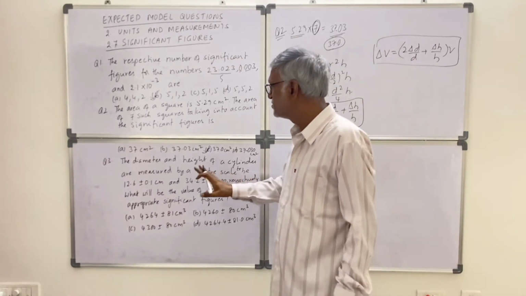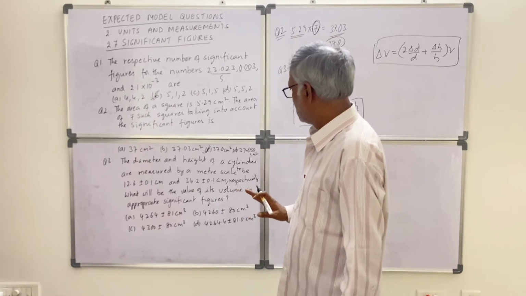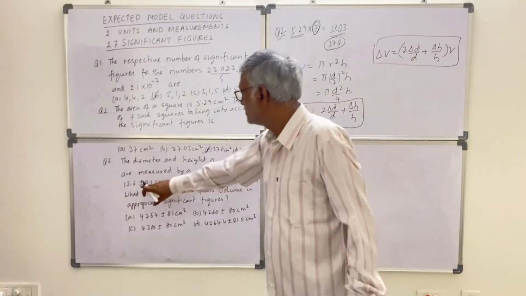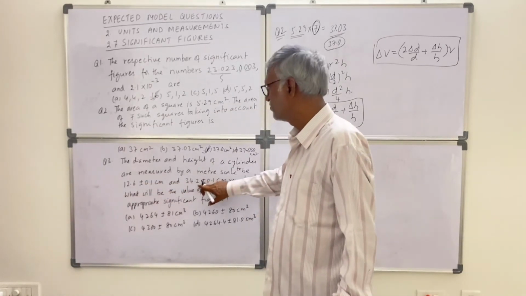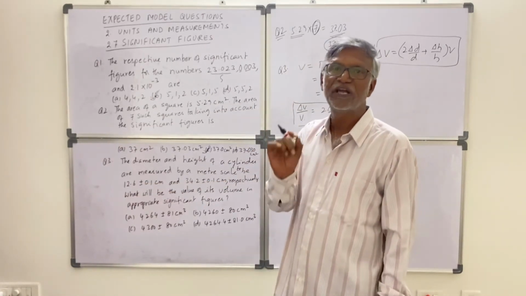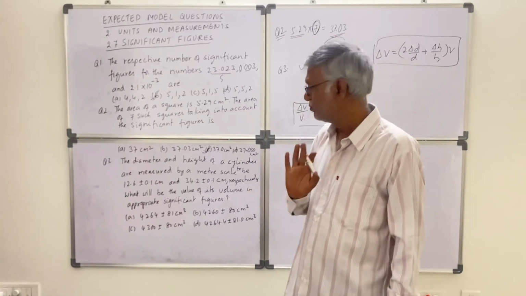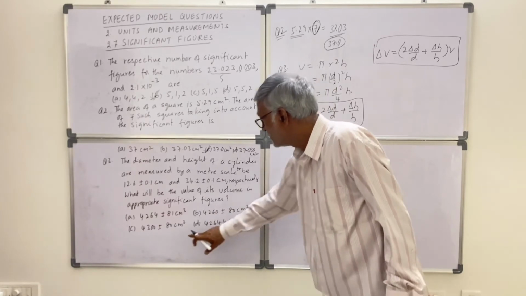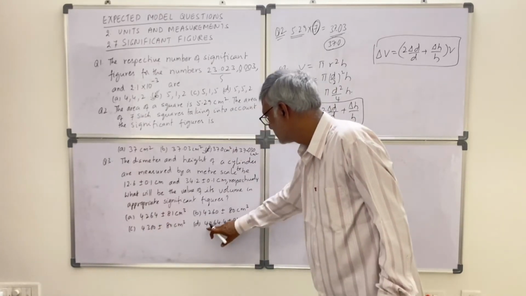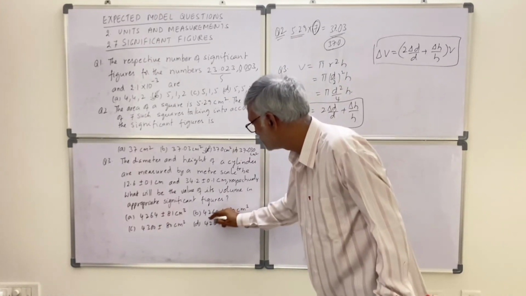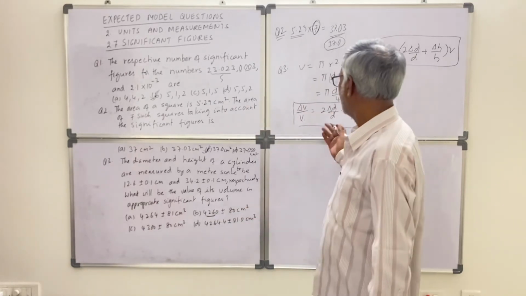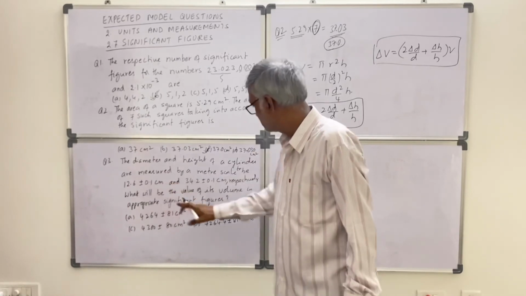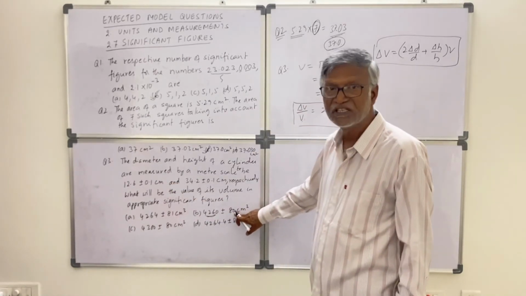So directly, least significant figures. Okay, least significant figures says how much? 3 significant figures in this, 3 significant figures in this. So the final answer should have only 3 significant figures in the volume. This is 4 significant figures, this is 3, this is 2 only, this is 5. So this should be the answer. Okay, and this is only 1 significant figure. So here the answer is also having 1 significant figure.